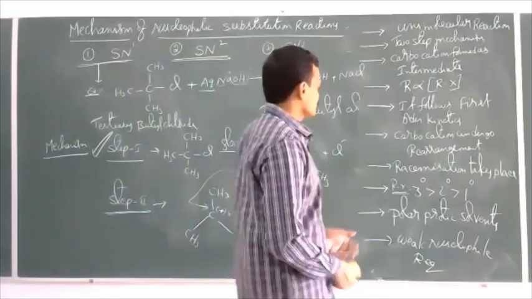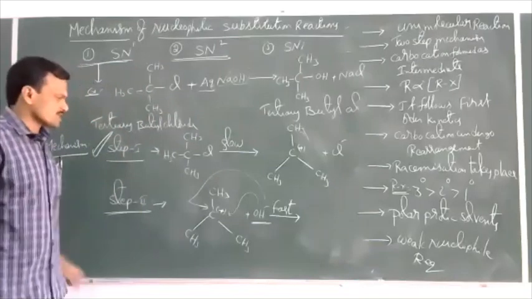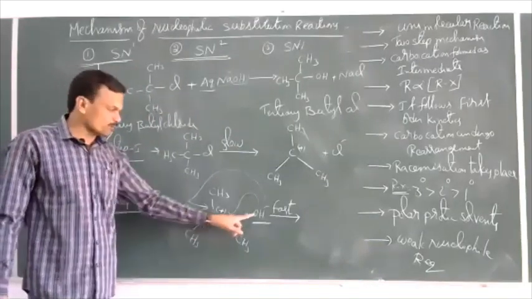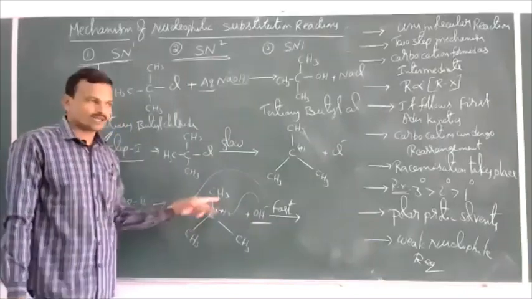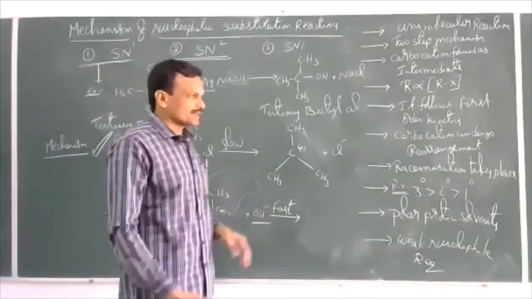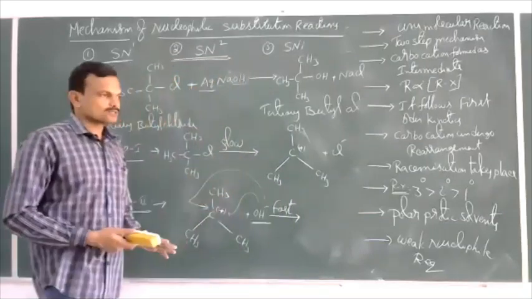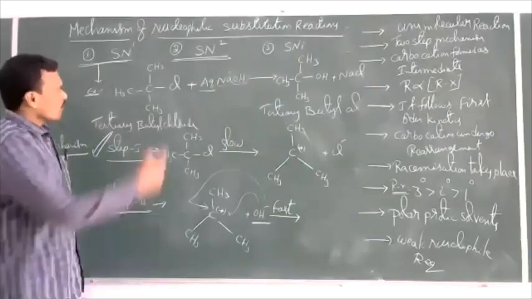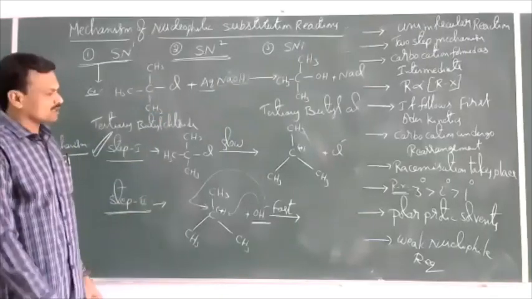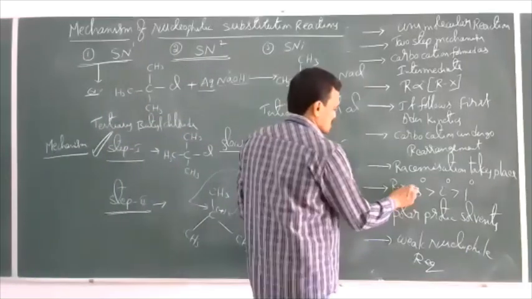And then racemization. Since the carbocation can be attacked by the nucleophile from either side, we can get the product with retention as well as inversion in equal amounts. Then the process is called racemization. Next, what is the order of reactivity of haloalkanes?